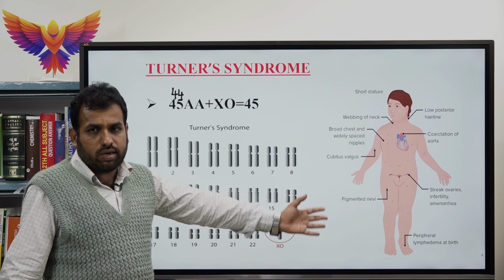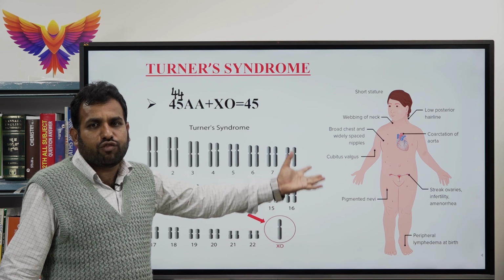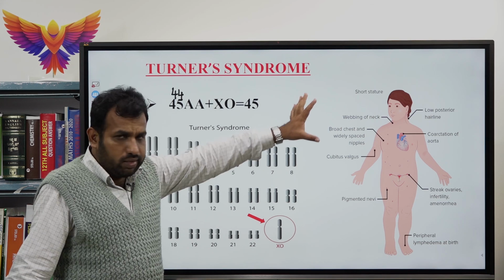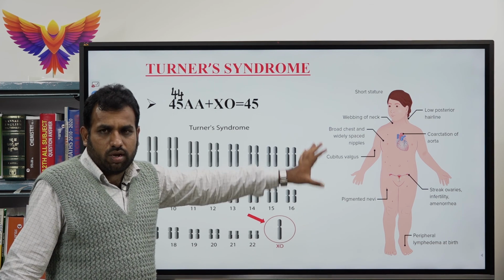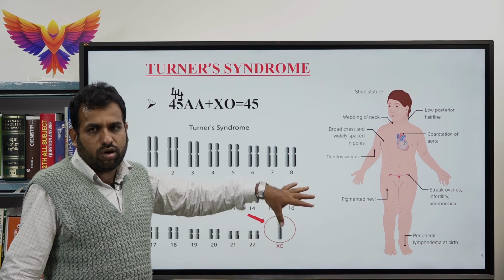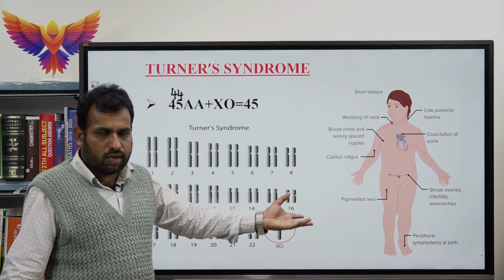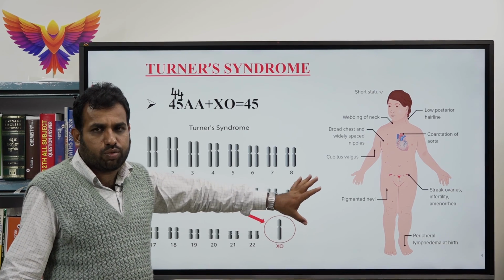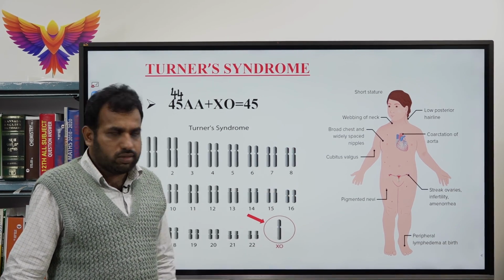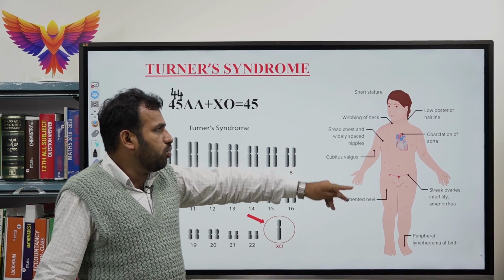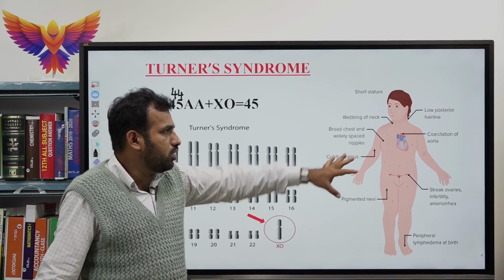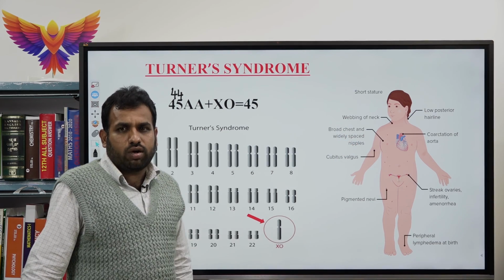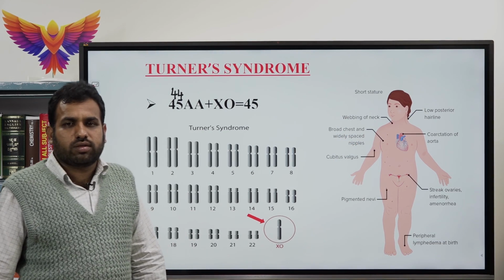The symptoms are the development of male characters over the female body. They possess short stature, webbed neck, and underdeveloped gonads. The ovarian structure will not form functionally, so they are not able to produce the ovum. Also there is a broad chest and widely spaced nipples; they do not look like the female body structure. These are the symptoms of Turner's syndrome.